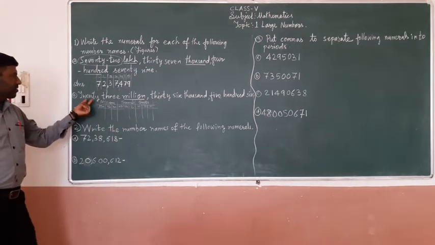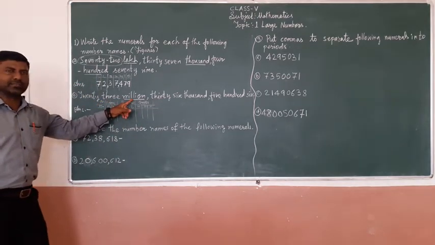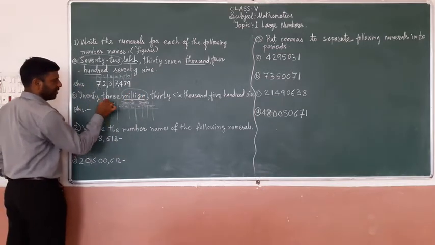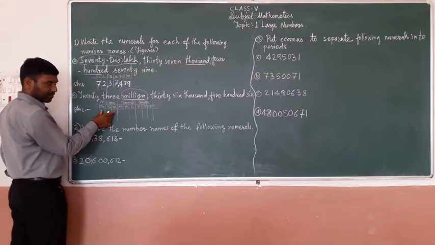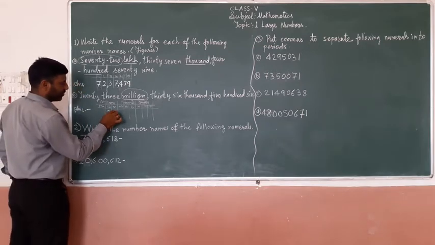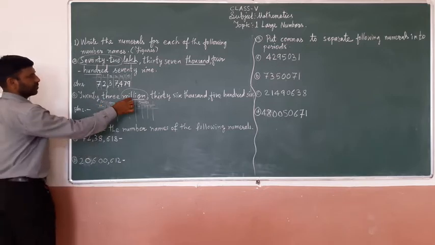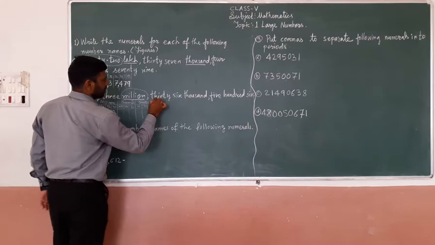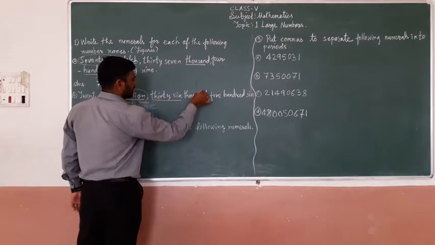Now see, 23 is in which period? Millions period. This millions period has three places, and 23 is a two-digit number. So write 23 million. Then 36,000. 36 is in which period?